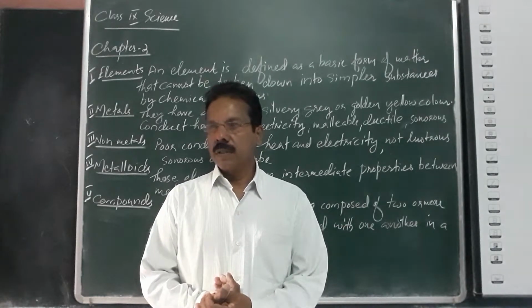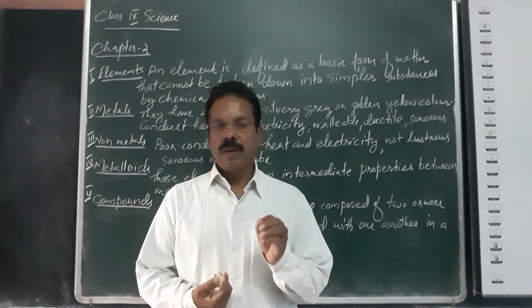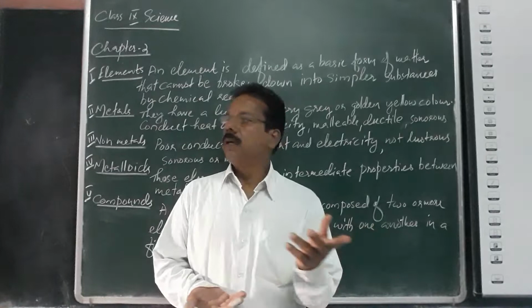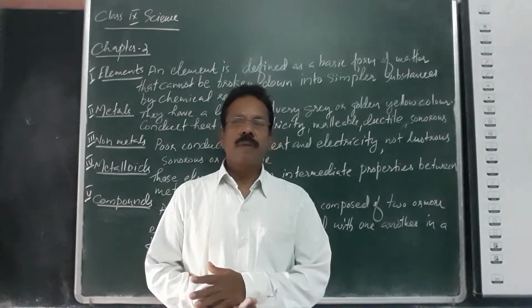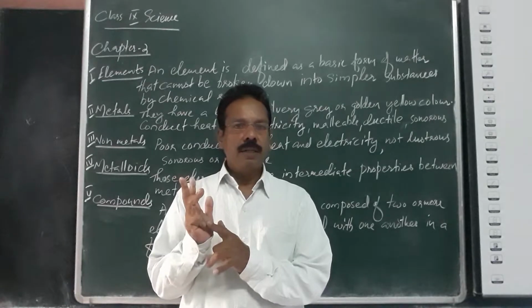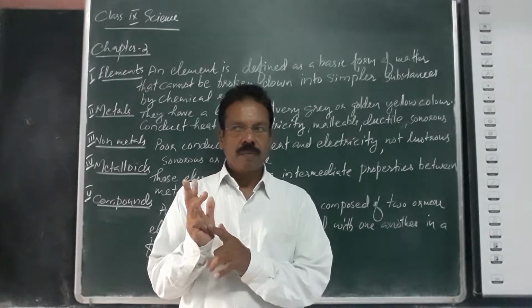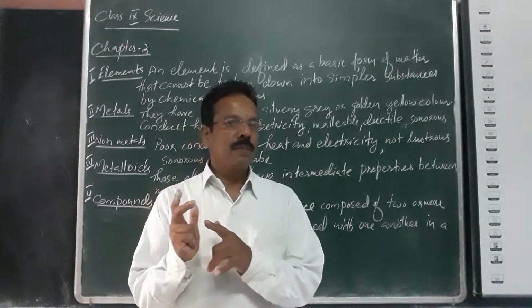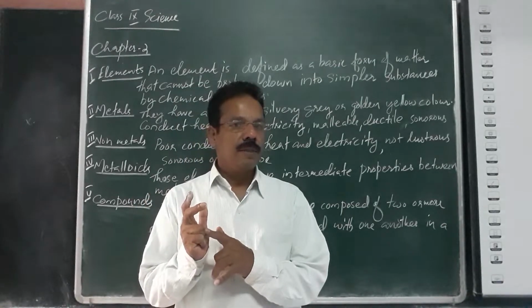Elements are the fundamental unit of substance. In nature you can see different elements. For example, oxygen is a gas. Copper is a metal. That is an element.